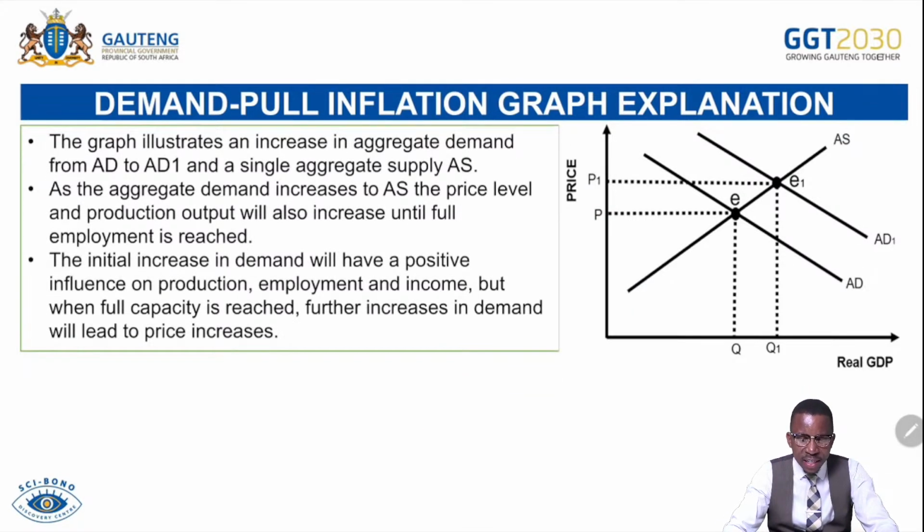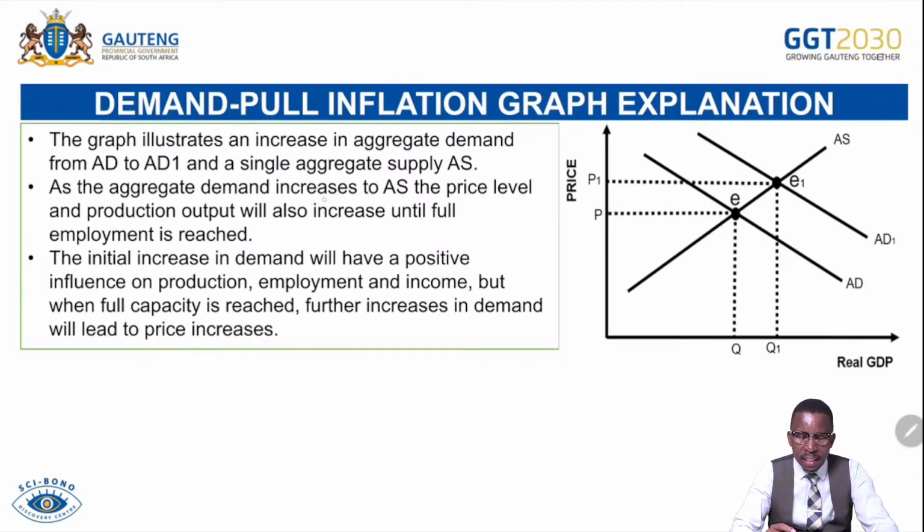The graph illustrates an increase in the aggregate demand from AD to AD1, and the aggregate supply, which is not changing. You can see that the demand is increasing from AD to AD1, but the supply remains the same. And then we continue. The aggregate demand increased to AD1. What happens? The price level and production output will also increase until full employment is reached.